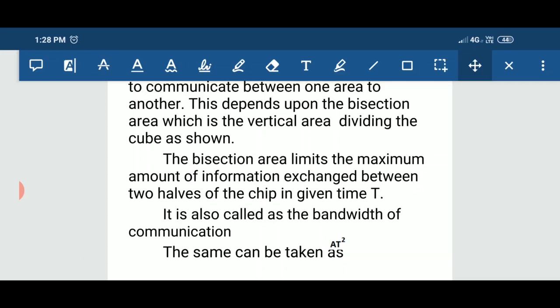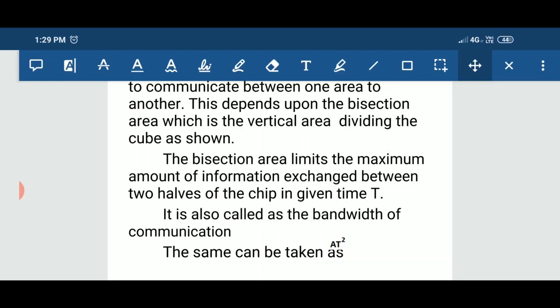The third is bisectional area communication, or the communication between two areas, which depends upon square root of AT. The interprocessor communication or the bandwidth of data exchanged between two areas depends upon square root of AT. These three are very important.